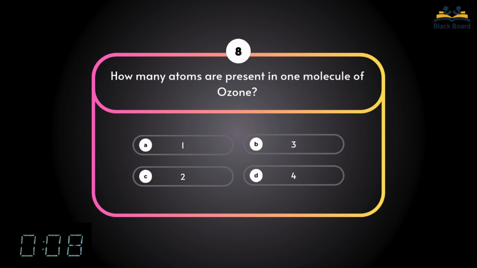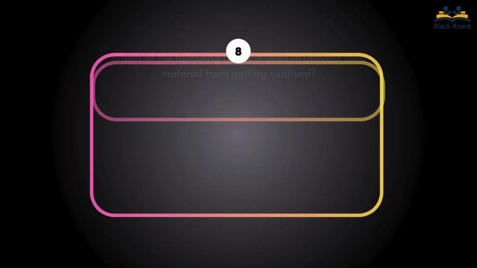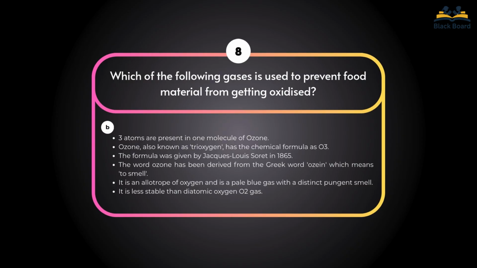Eighth question. How many atoms are present in one molecule of ozone? Correct answer is 3 atoms.